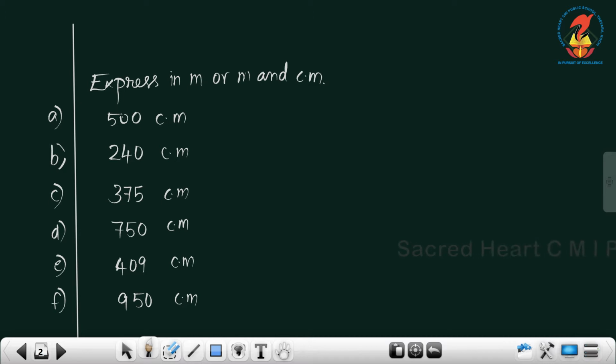1 meter is equal to 100 centimeter, right? So centimeter is given, and we can express it in meter or meter and centimeter. 500 centimeter means 5 meter.